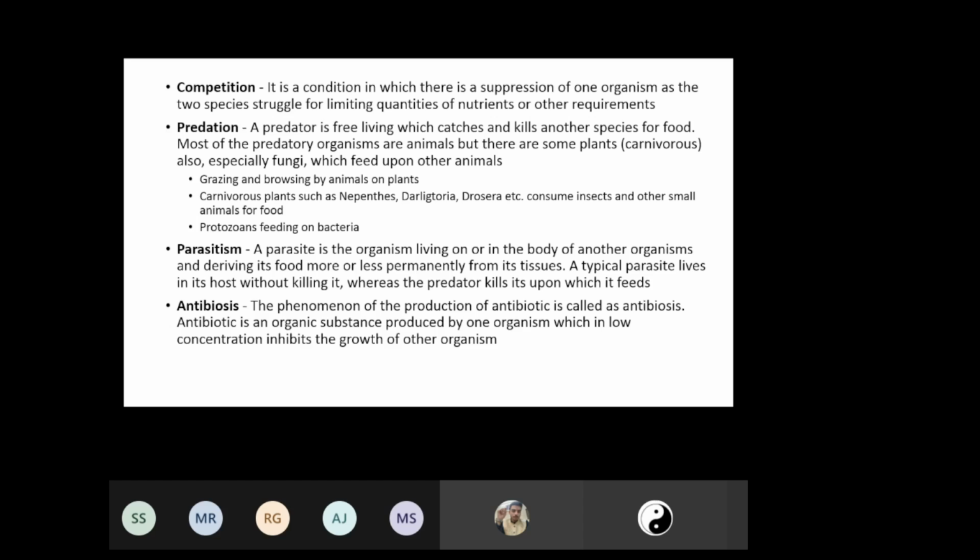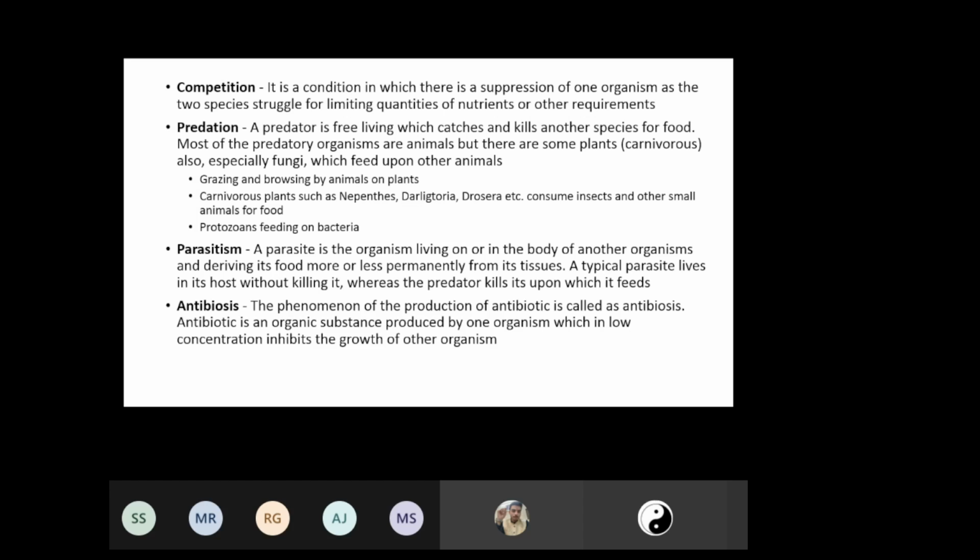It is a condition in which there is a suppression of one organism as two species struggle for limiting quantities of nutrients or other requirements, either nutrient or habitat. So that means one organism would be able to suppress the growth of another organism. That's why we call it a condition of negative interaction, and this sort of association is referred to as competition.